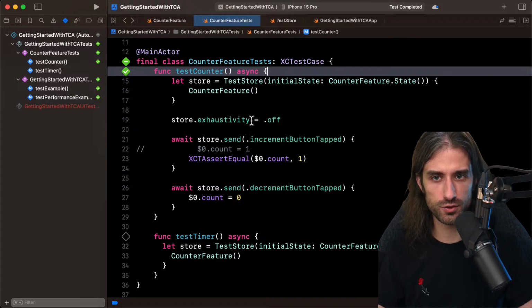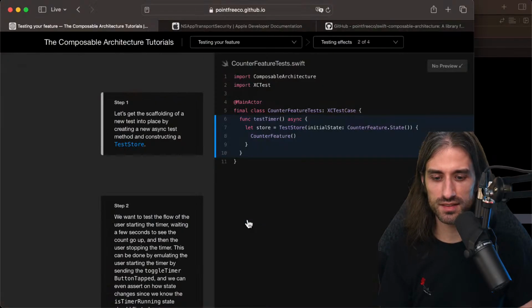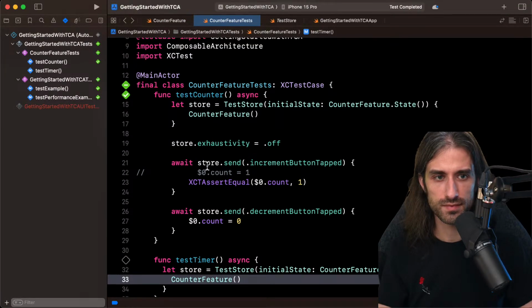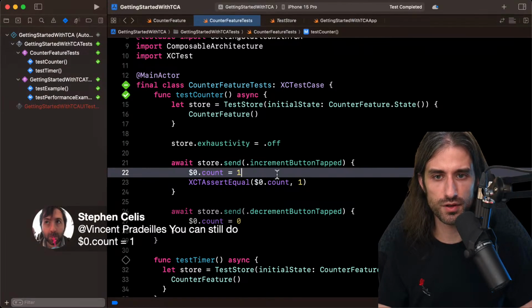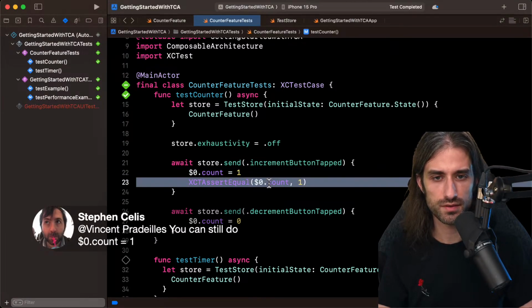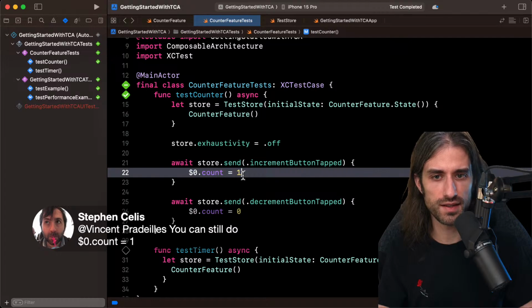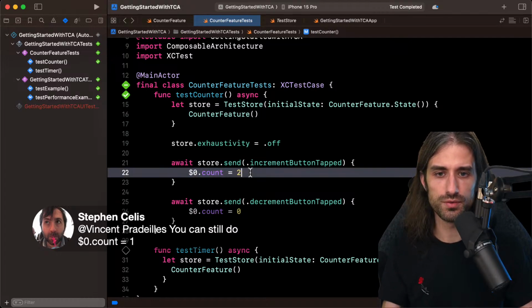I'm going to leave the change in testCounter for now, but we can go back to focusing on testTimer. Okay, and apparently I can still write $0.count equal 1, and it will fail if I do equal 2.